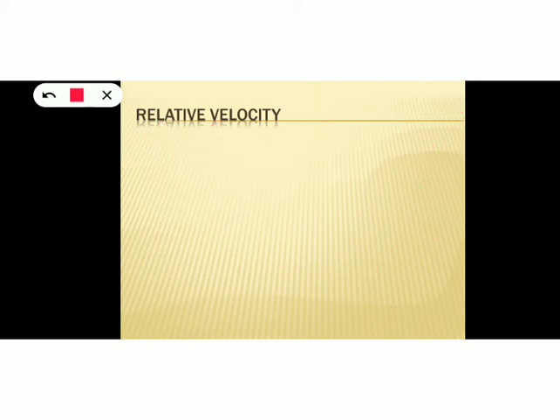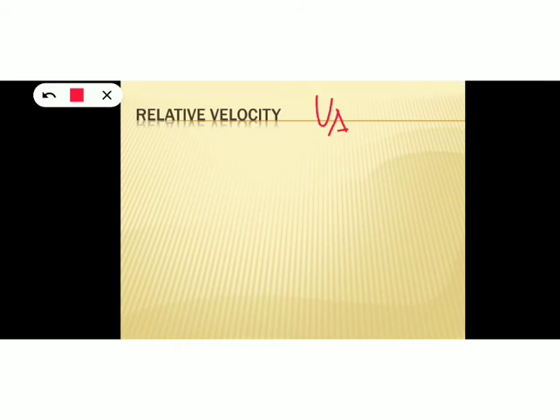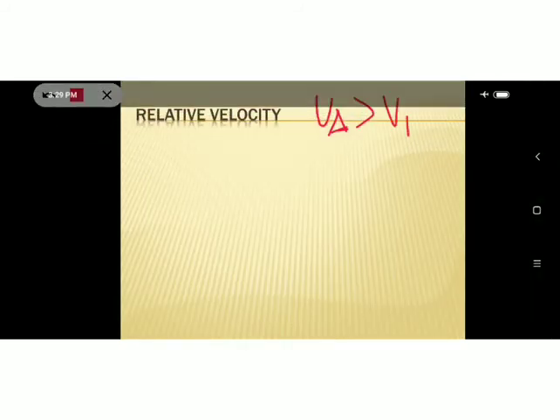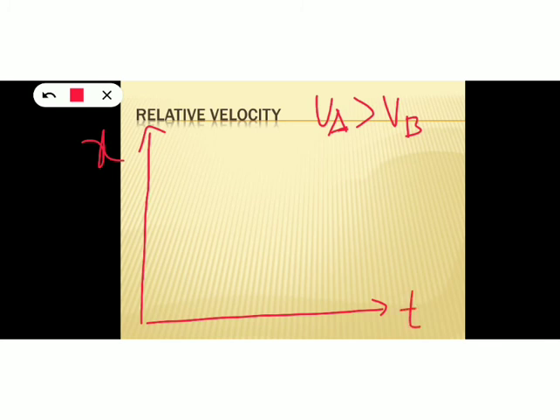Now consider the case when two objects are moving in the same direction, but the velocity of one object is greater than the other. Suppose there are two objects A and B, and suppose the velocity of A is greater than velocity of B. In such cases, what will be our position time graph?